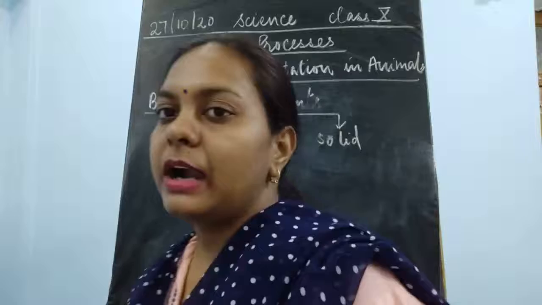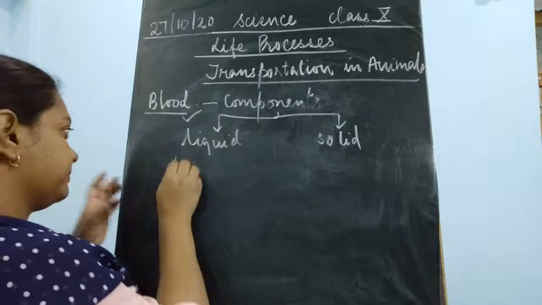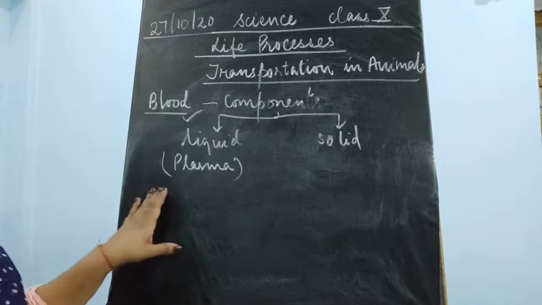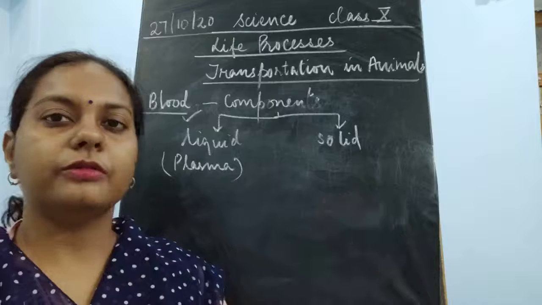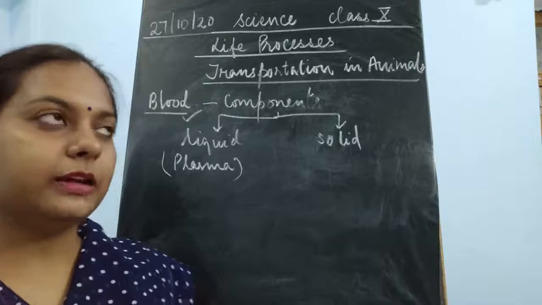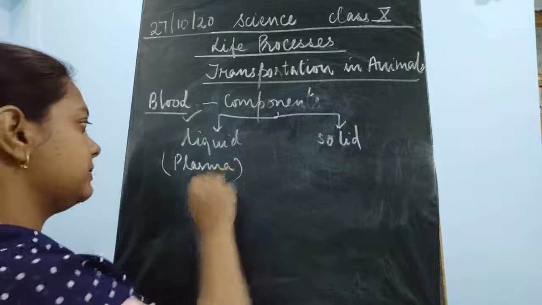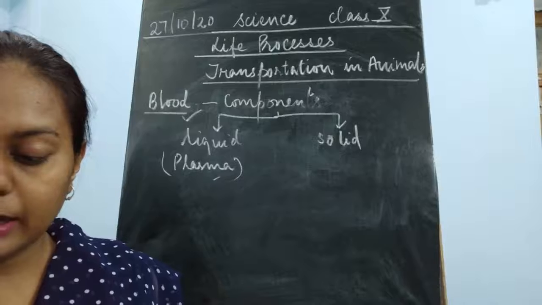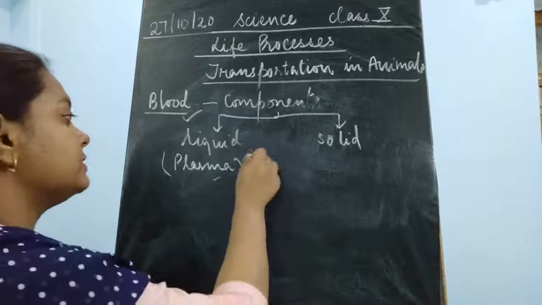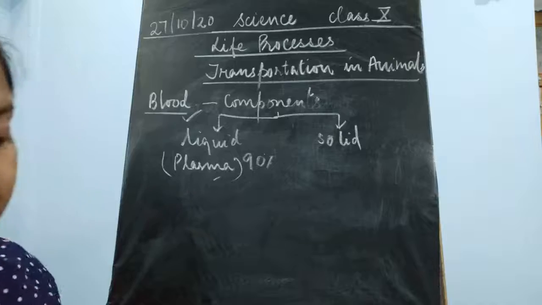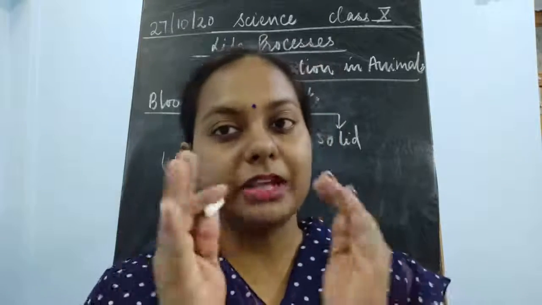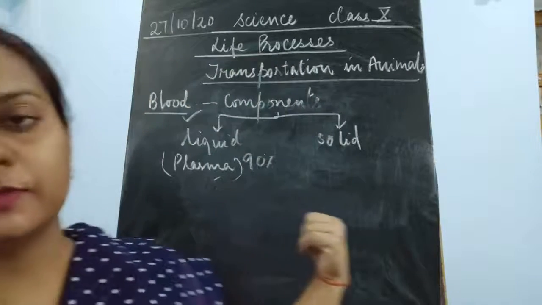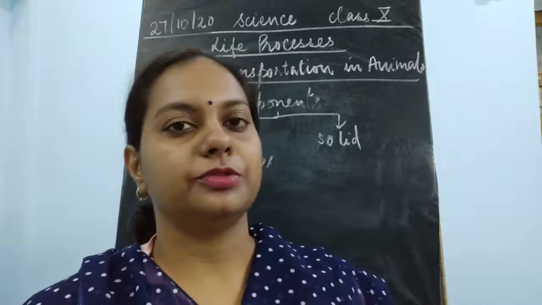So children, the liquid part includes plasma, which helps the blood to flow continuously. The fluid medium because of which the blood is flowing is this plasma. It constitutes 90%. In some books it might be written 70%. So the major part of the blood is contributed by the plasma, this fluid part, that is the liquid part, known as the plasma.